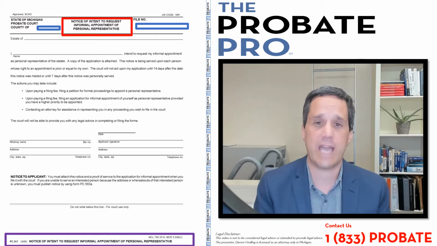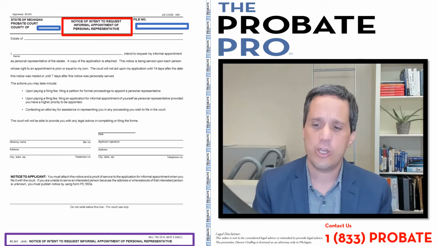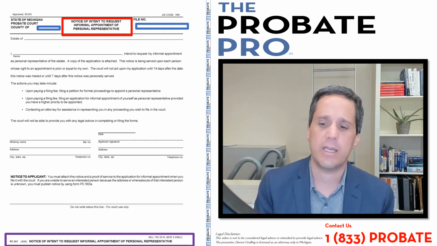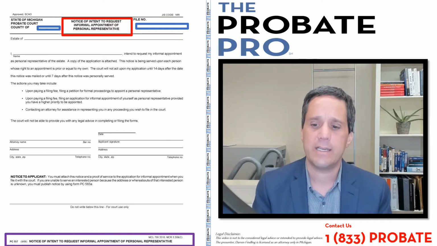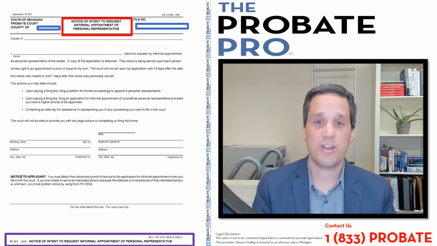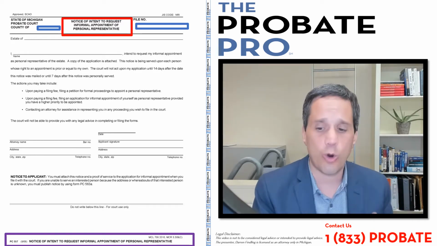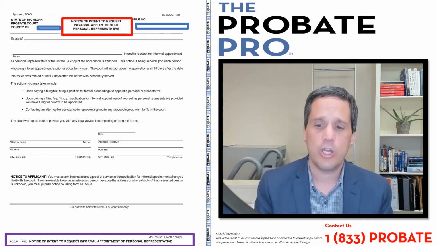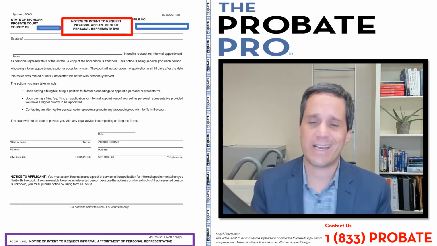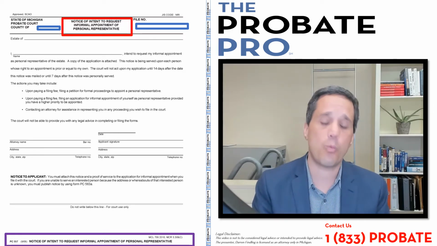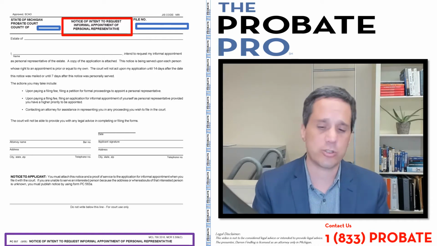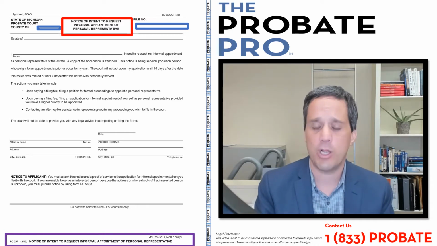Informal is really designed for a particular context. Usually when the family is in great harmony, there's not a lot of complexity, there aren't threats of intra-family fighting or lawsuits, there's no dispute over the admission of a will. So you have to be selective on when you want to go through informal probate, because there's no final adjudication, for example, of the will.